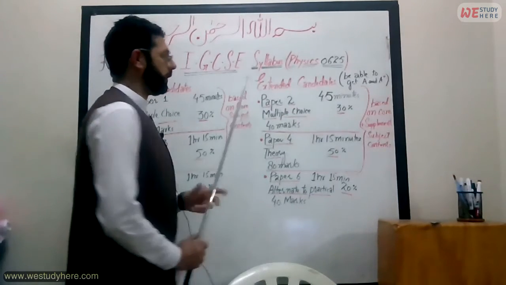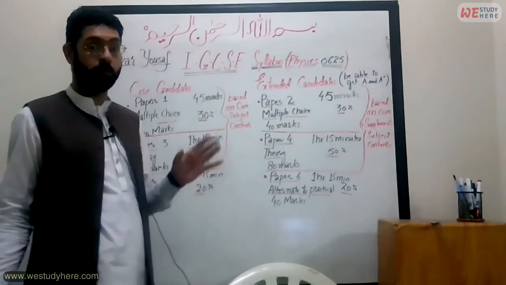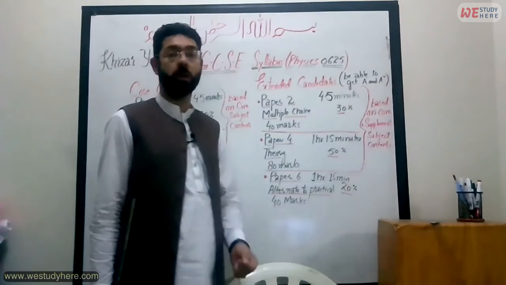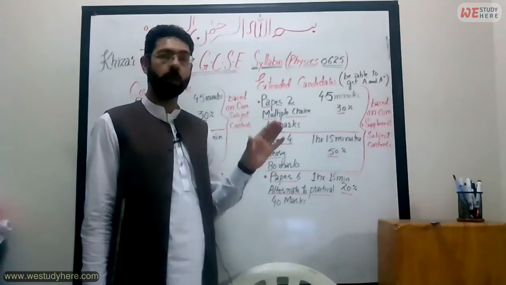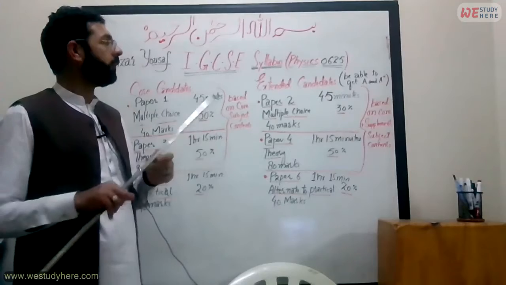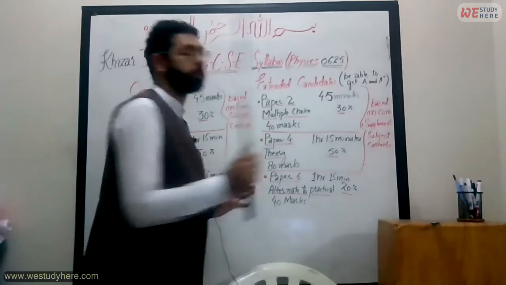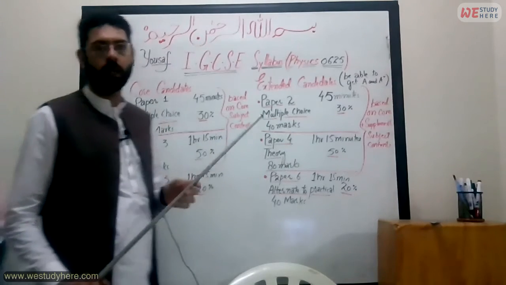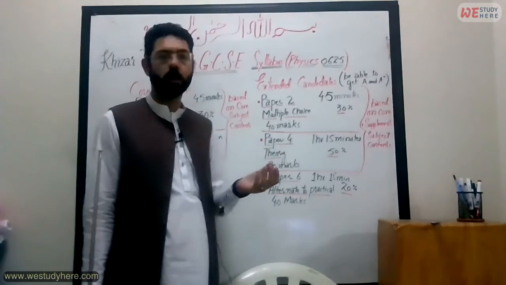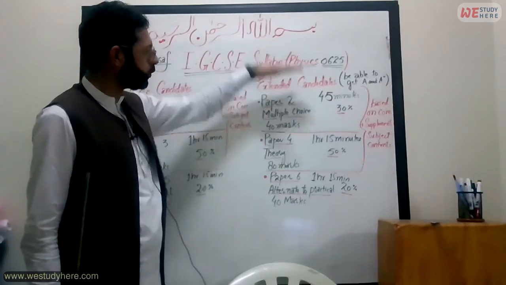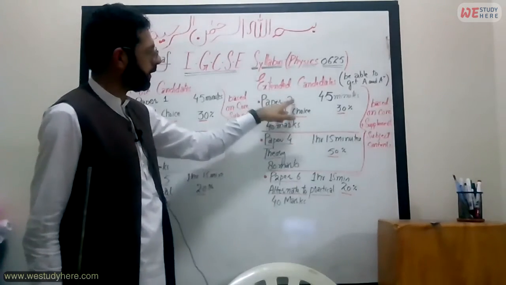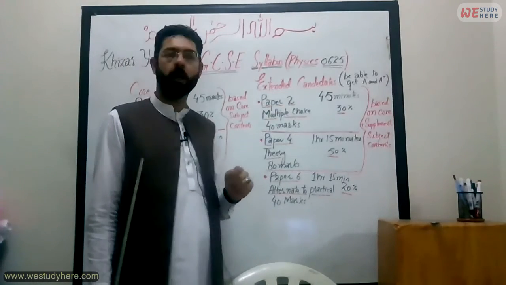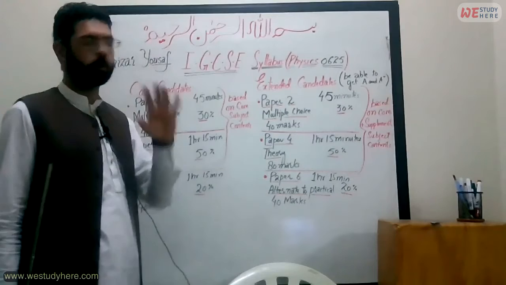Then extended candidates. Extended candidates have to study more because they have to gain extra knowledge from the supplement subject contents as well. So they will be able to get A and A plus. This is easy, but here the grades are not A. You can get maximum B or C grade. But if you choose this even combination, paper 2, paper 4, paper 6, then you can get A or A plus. Okay, A star, you can say.